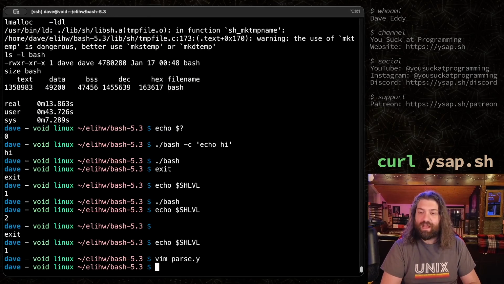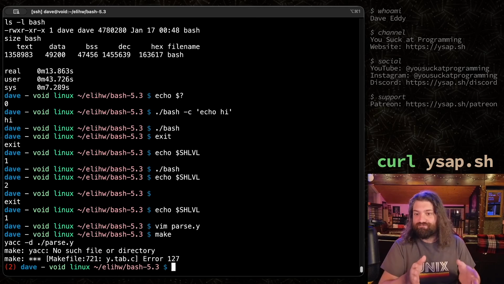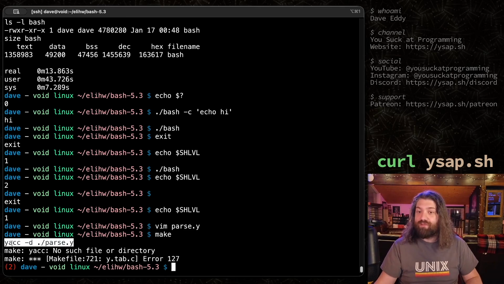Let's go ahead and rerun make. This will recompile the software based on whatever changes I made. Now it knows I changed parse.y because the timestamp of the file has changed. Let's go ahead and run make and see what happens. Look at this. It fails, okay? Because that file was modified, the makefile knows that it's been modified and it needs to rerun this command to generate the output of that command.